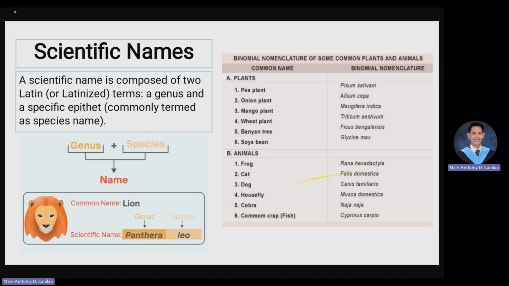So for example, the Philippines, their city or region. In our example here, we can see that we have an American black bear with the scientific name Ursus americanus. So you can easily distinguish that americanus is a continent, America. So Ursus is a Latin word for bear, very simple. Ursus simply means bear, and the bear is native in North America, thus having the specific epithet americanus. The genus is used for general characteristics, while the specific epithet is for labeling a particular species.